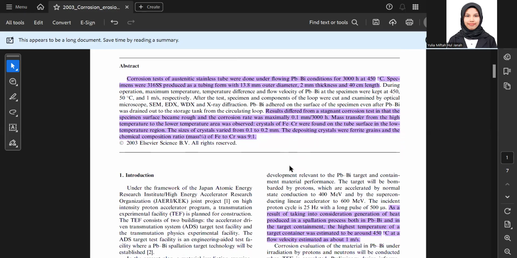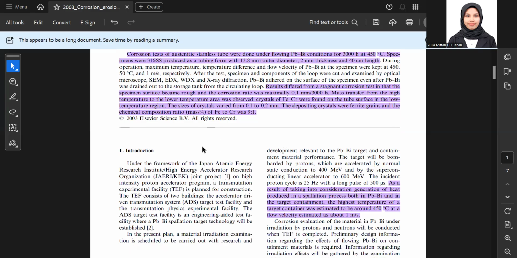The size of the crystals varied from 0.1 to 0.1 millimeter. The deposited crystals were very fine grains, and in chemical composition the mass ratio of iron to chromium was 9 to 1.